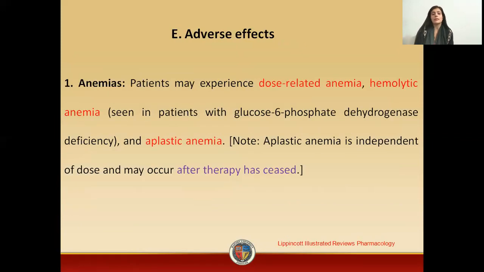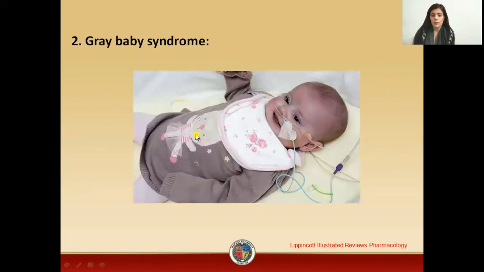Now, coming towards the adverse effects of chloramphenicol. The first one is anemia, dose-related anemia, depending upon the dose. The patient may suffer from anemia, hemolytic anemia, or aplastic anemia. Aplastic anemia is independent of dose and may occur after therapy has ceased. This is the article which indicated that anemia is the most common effect seen with the drug. Now, the second most important adverse effect of the drug is gray baby syndrome.